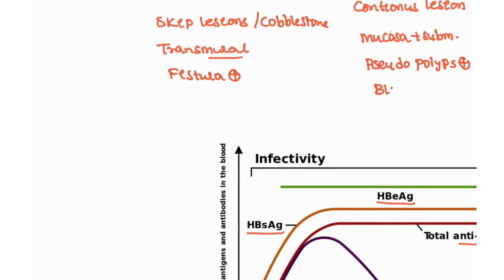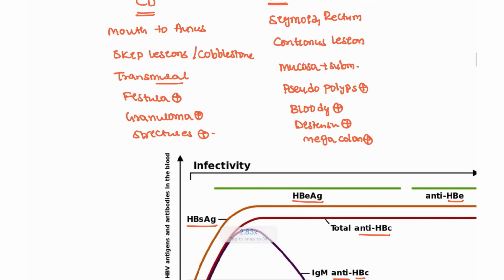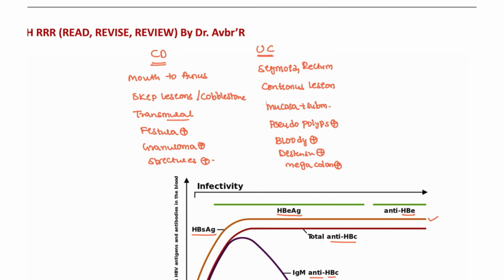This is going to have bloody diarrhea, and distension is seen sometimes. Megacolon complication is seen with this, and Crohn's is going to cause granulomas and also strictures and abdominal obstruction. That is also seen in these patients. All these small points make an important point, and both are associated with cancer. These are the important points you have to take note of.